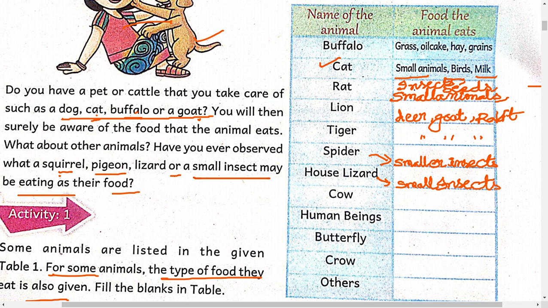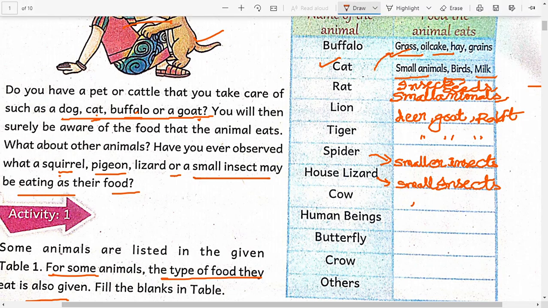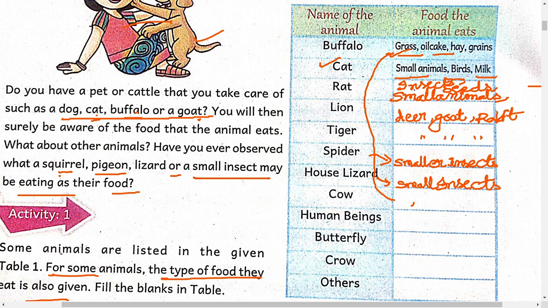Okay. So cow, what will it eat? What will a buffalo eat? Cow will eat like that only: grass, oil cakes, hay and grass. So cow, same. What will a buffalo eat? Even a cow eats that food only.